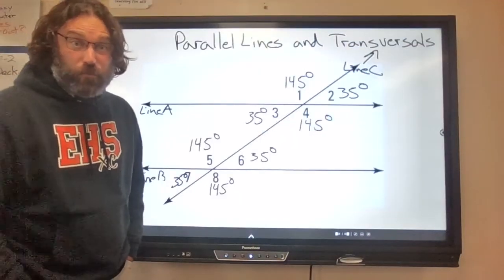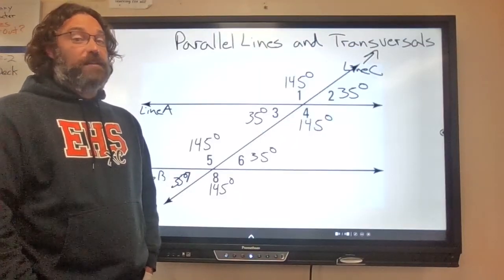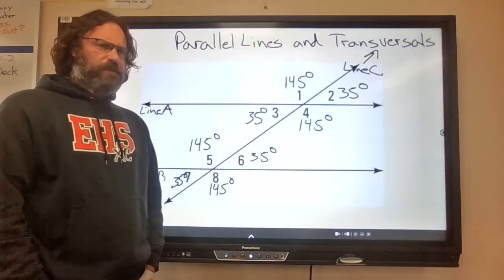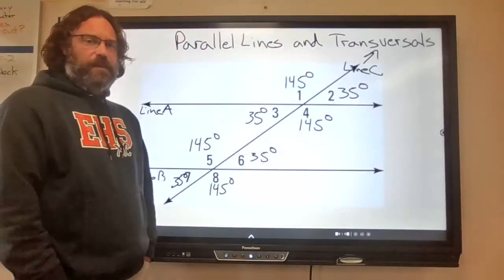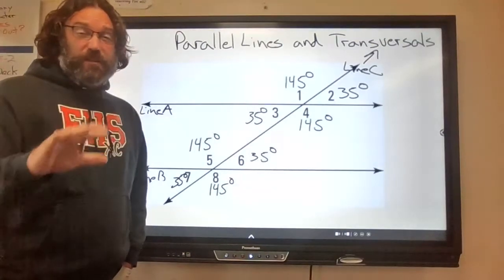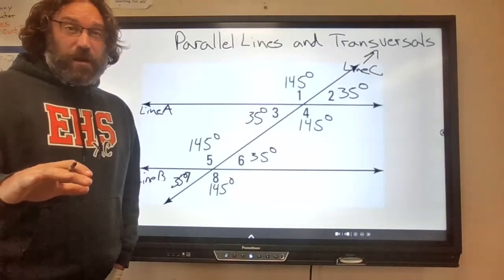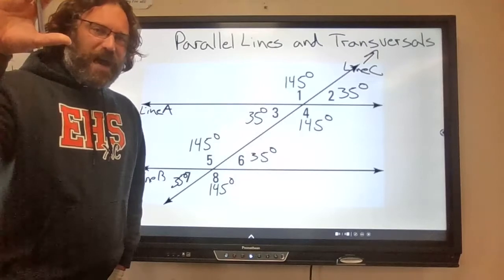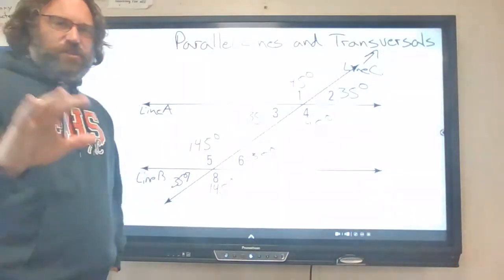All right, so we're still in video 1 for parallel lines and transversals, but I added in a video 1A segment because we've got all these numbers up here, but I'm going to color some stuff in. It's kind of a paint by number type gig. I just want to take like 60 seconds and show this to you.